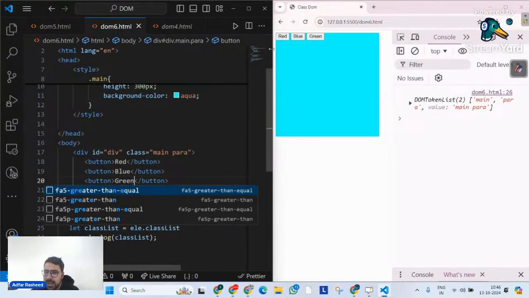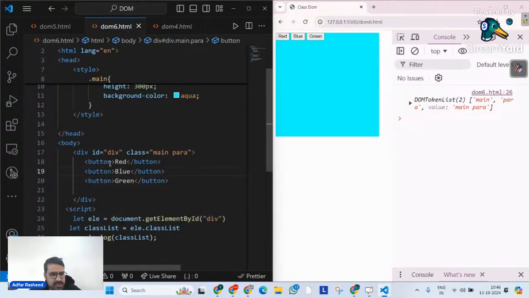When I click on red, the background color of this particular div should be made red. When I click on blue, the background color of this element should be made blue. Similarly for green as well. This is what I actually want. Simple as that. Now, how do we do that?